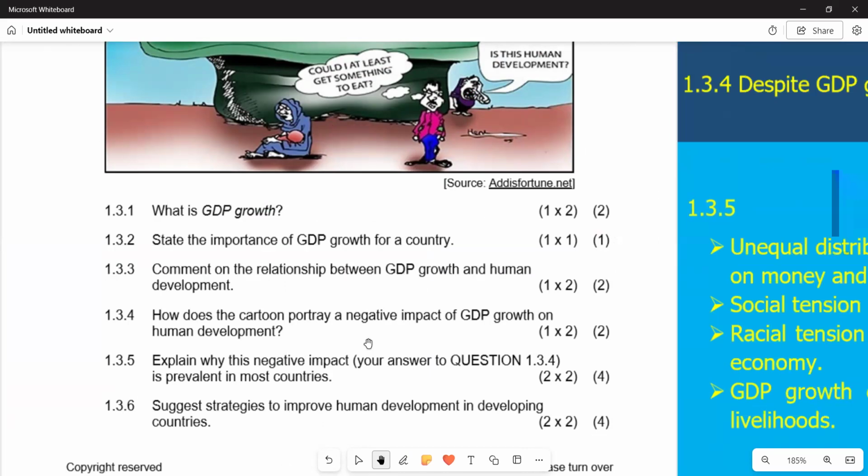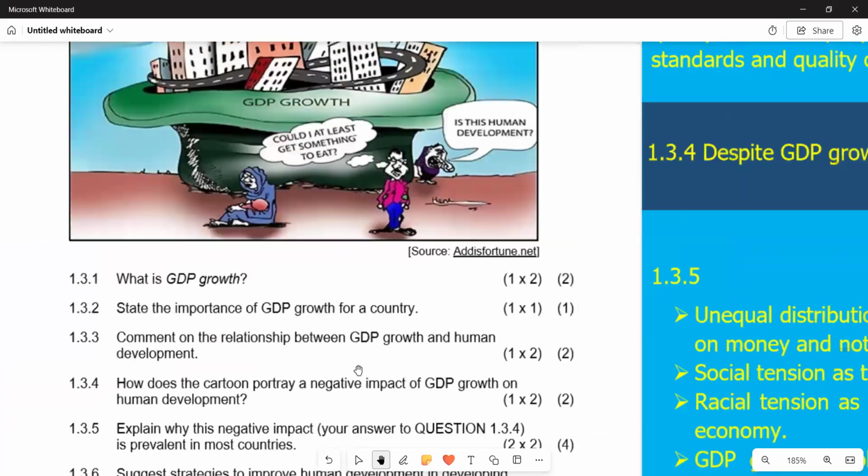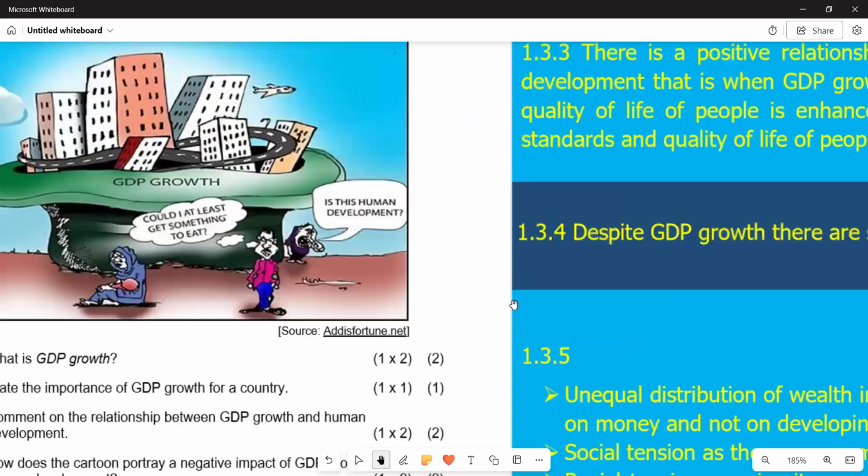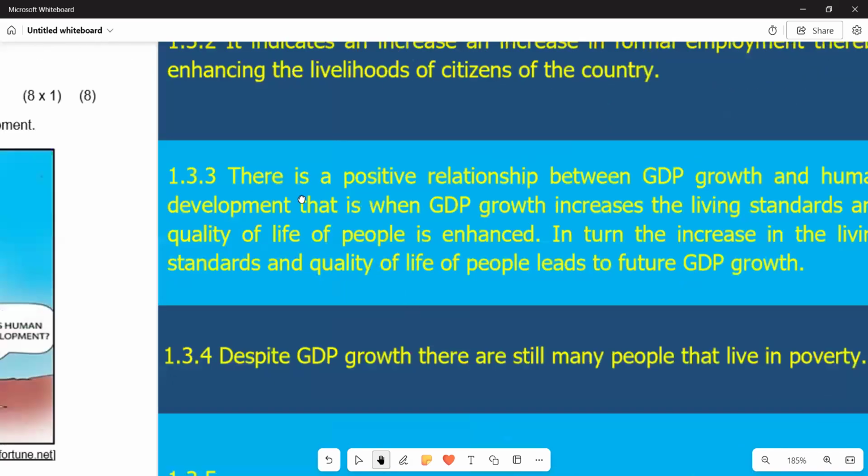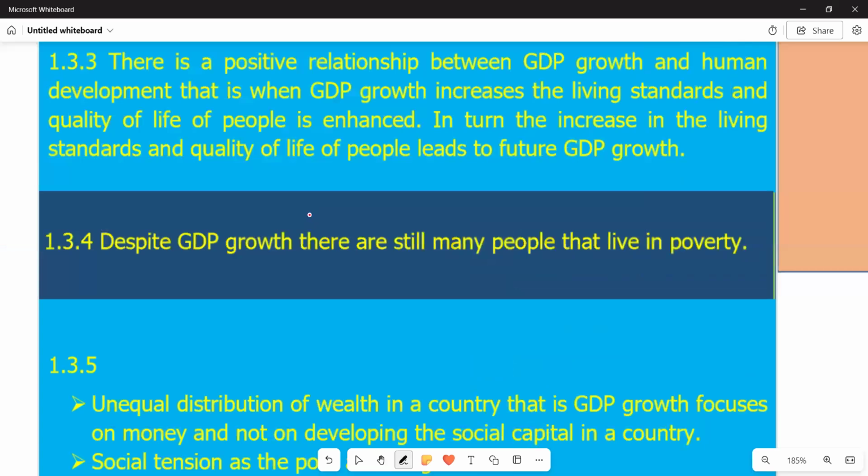So we are seeing that there is GDP growth, but there are people that are looking for something to eat. So it means there are some inequalities in that economy. So let's try to see what we have in terms of explanation. Our question is saying, how does the cartoon portray a negative impact of GDP growth on human development? So we go there and try to see. 1.3.4 is saying, despite GDP growth, there are still many people that live in poverty. That's an indication that we are seeing there in the cartoon, which is very true.